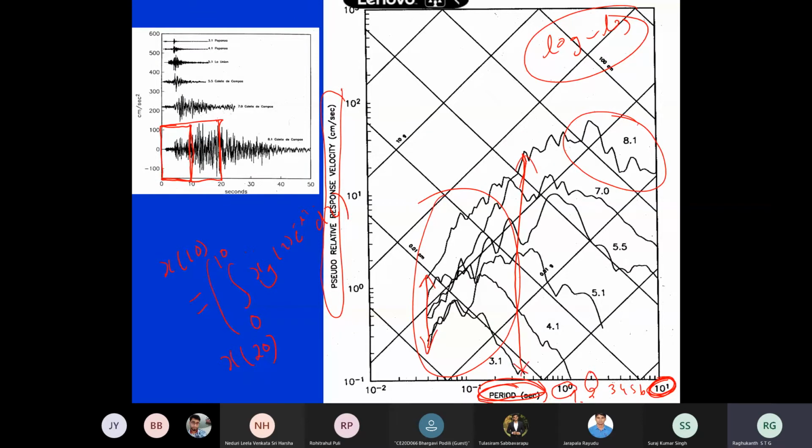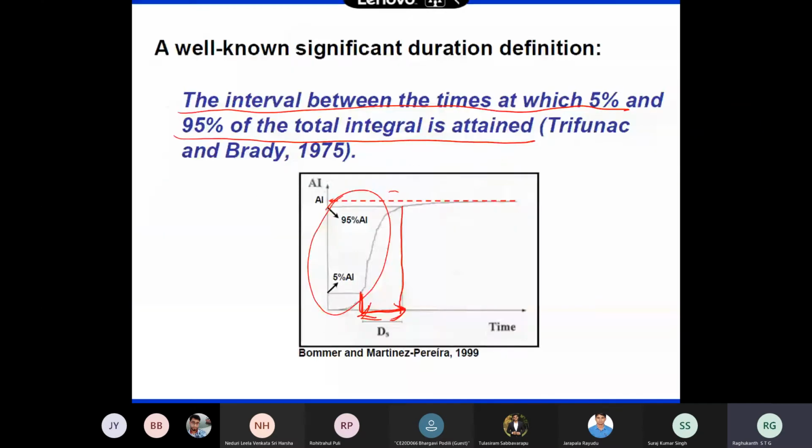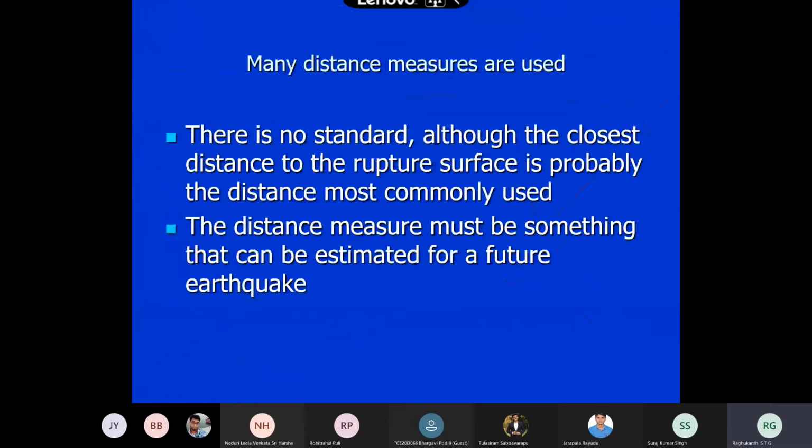So the scaling basically, if you see how the response spectra scale with respect to magnitude, depends on the time period. It is not uniform. If 3 magnitude is like this, then 8 or 7 will not be an equal increase like this. This is a very important property of the response spectra. Although distance may be the same and all other things may be the same, the periods will be different. This is the most important thing you should understand. If somebody asks you about response spectra, you can tell that the scaling is entirely different.